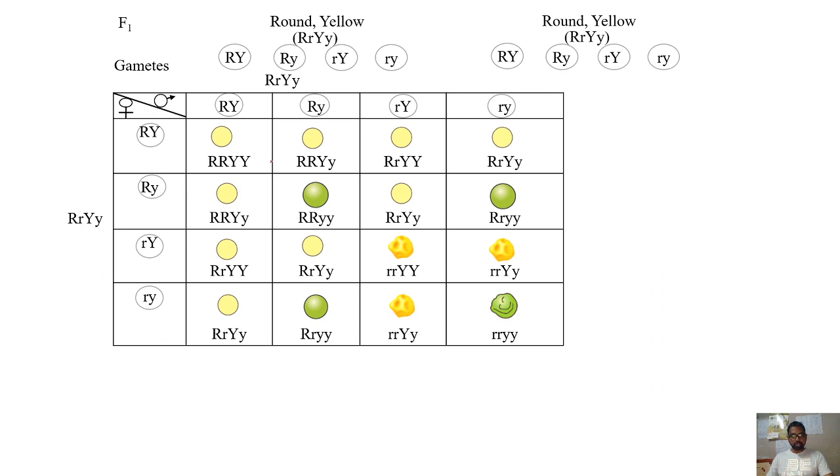So once you write these genotypes, based on this you can write the phenotypes also. So this one will be round yellow, this one also round and yellow, all these will be round and yellow. Whereas this one is capital R, small y, therefore it is round and green. And here it is the same, round but green. Here it is wrinkled but yellow. Here it is wrinkled and green. That's how, based on these genotypes, you can write the possible phenotypes.